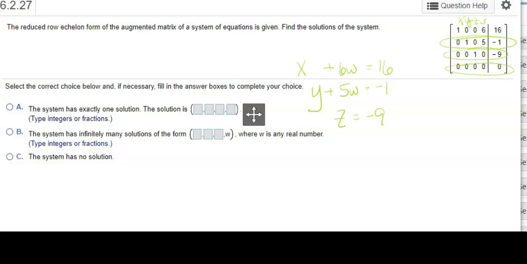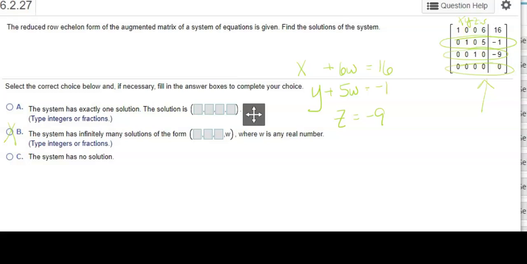Here you've got infinitely many solutions. How do I know that off the bat? Because my bottom row is zeroed out. So there's not one solution, because I don't know what W is. I do know there are infinitely many solutions, so W can be any real number.